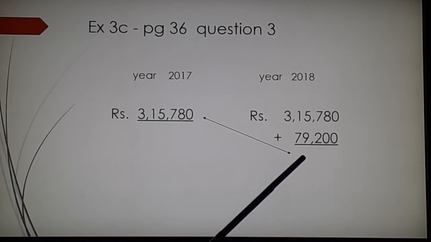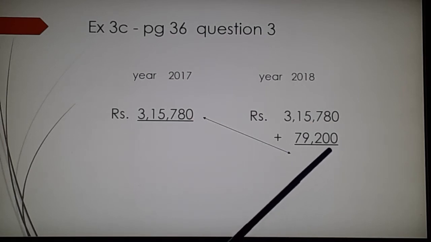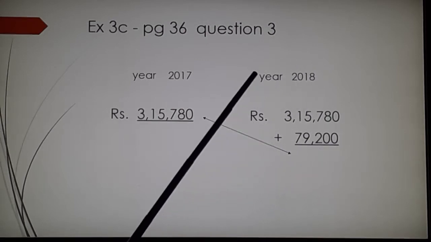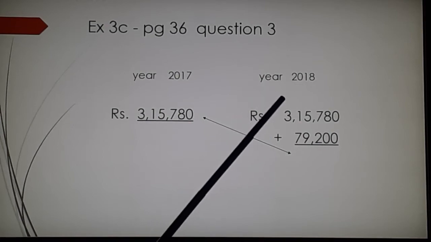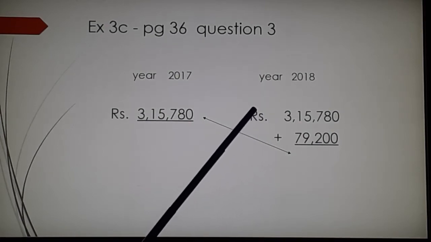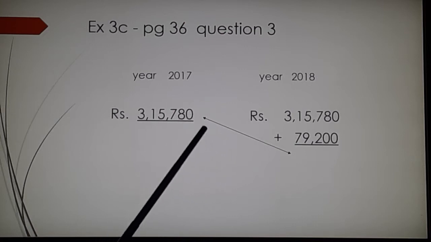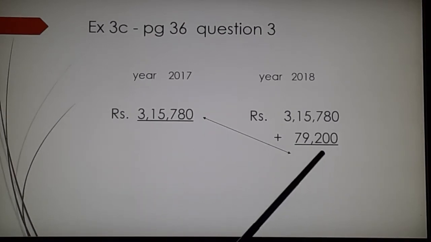See, there are two parts to the question. The first part is what is the salary for 2018? When you add here, that becomes the salary for 2018. The second part of the question is how much did he earn in 2 years? That means this answer and this answer I am going to add.